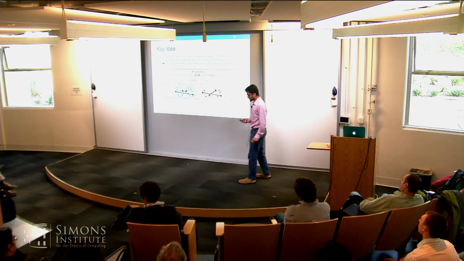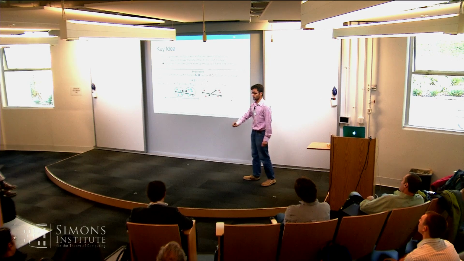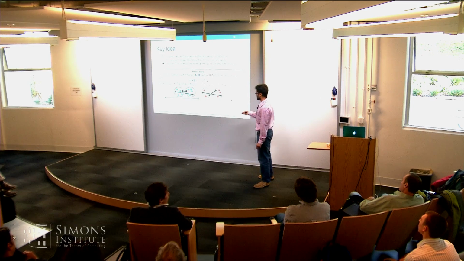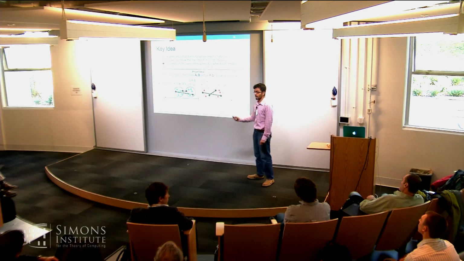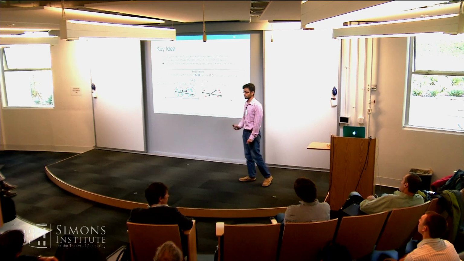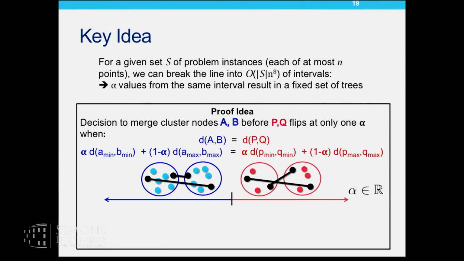But then let's vary alpha along the alpha line. We can in fact show something interesting, which is that there is exactly one value of alpha at which the outcome of this comparison flips. What is more interesting is that that particular value of alpha is the solution to this equation, which is defined purely by 8 points, namely the closest and the farthest points in A and B and P and Q.